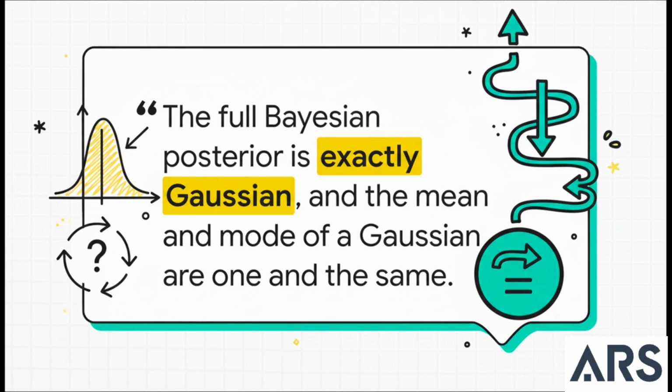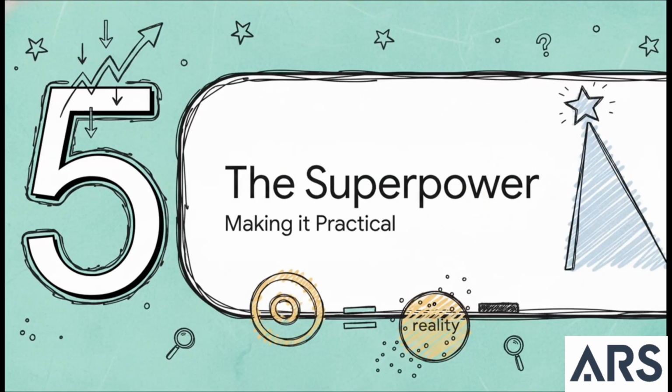In the clean, perfect world of a Gaussian bell curve, the average value, the mean, is in the exact same spot as the most likely value, the peak or the mode. So the Bayesian approach was looking for the mean, the MAP approach was looking for the peak, and because we're in this perfect little bubble, they found the exact same point. Pretty cool, right? So we have this one elegant equation.